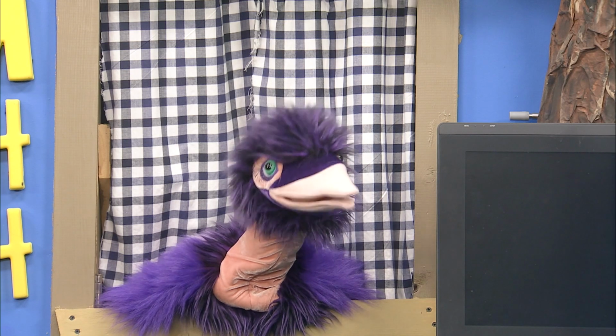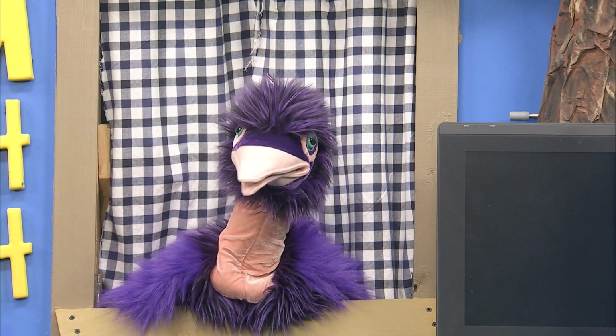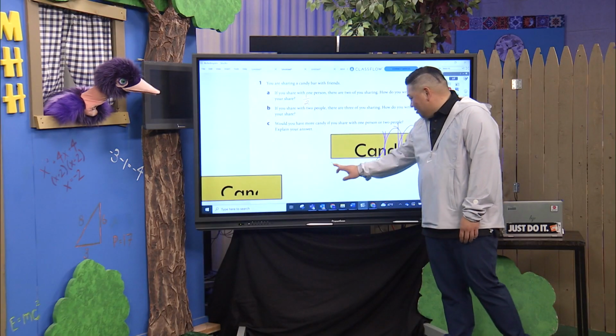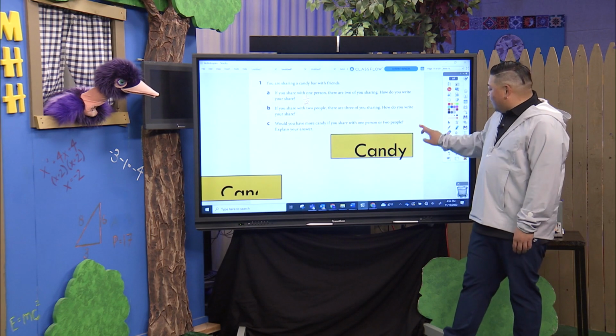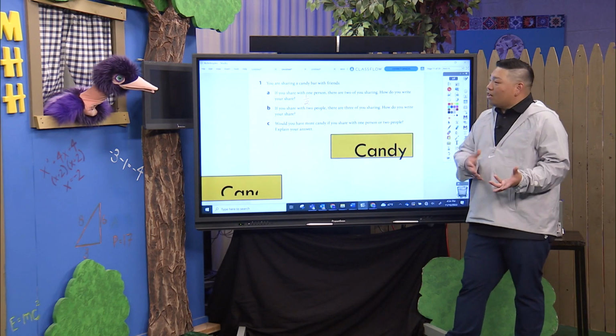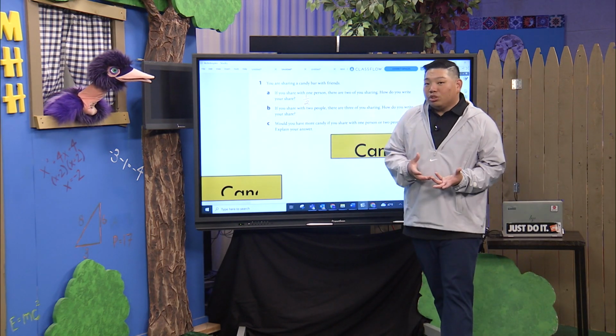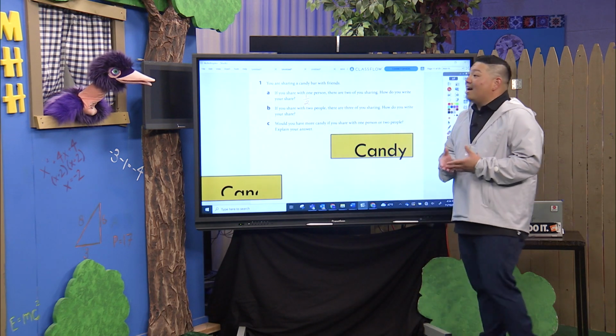Oh, well, I tell you what, Mr. Teng, if it's an almond joy, you can have the whole thing. That's true. I don't think I like almond joys either. Me neither. All right, but all joking aside, similar to what we talked about last time, in order to have an equal share, it has to be the same size piece.